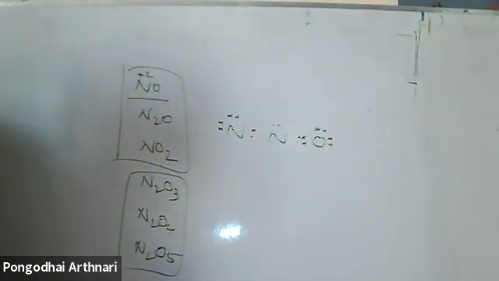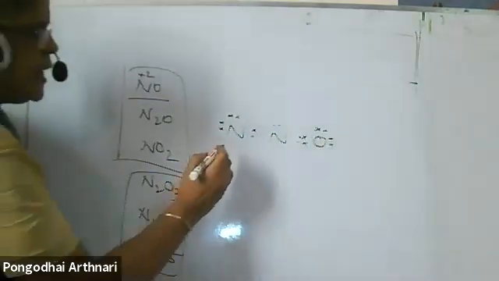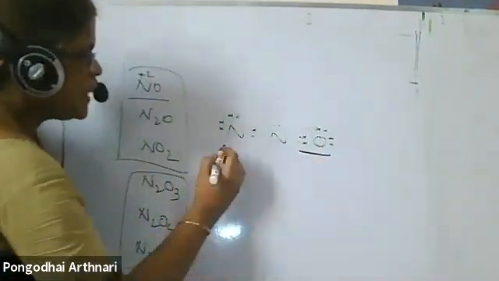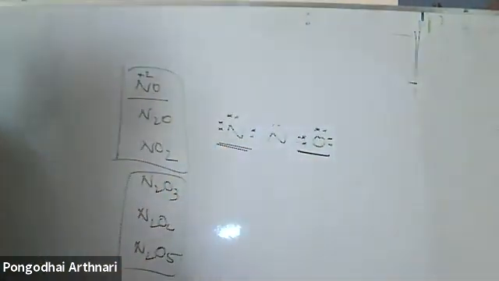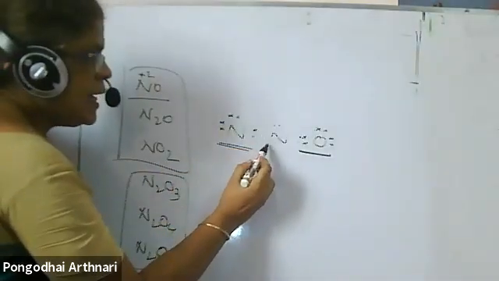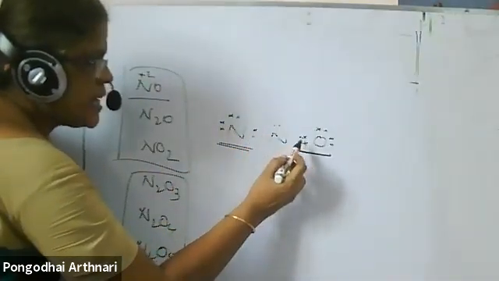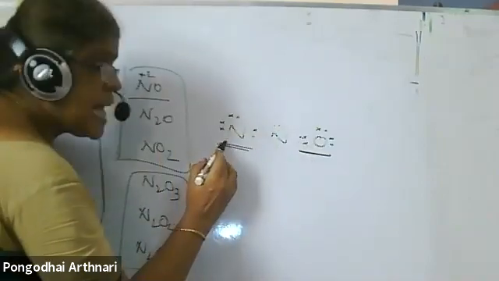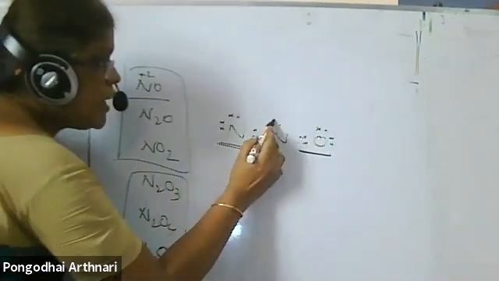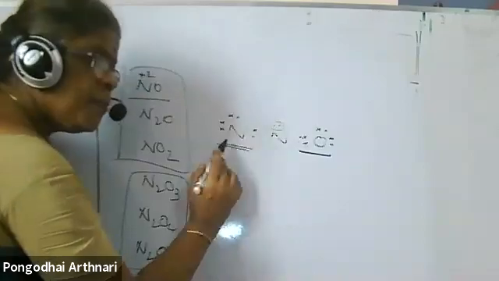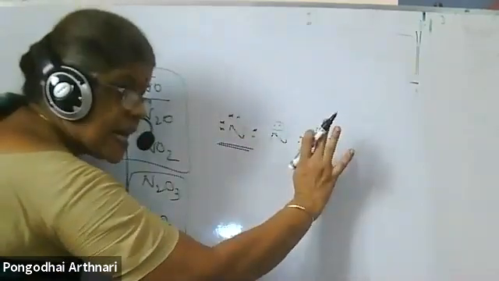Minimum 1 electron is required for that. But this one attained the octet structure, while this has not. This nitrogen has attained 2, 4, 6, 8, but this has not. By providing 2 electrons here, both can attain it. Now all atoms can attain octet structure.